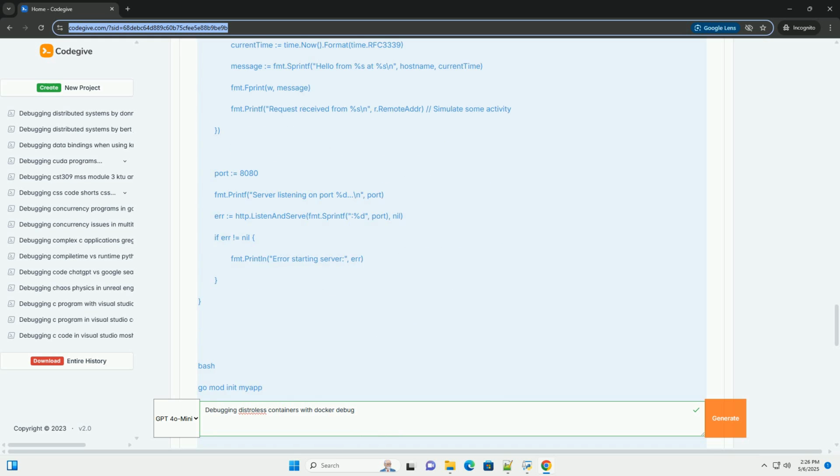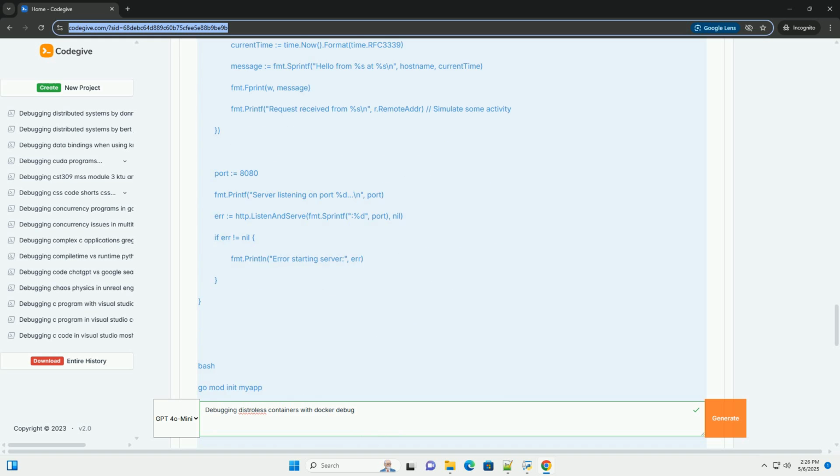Step 3, build and run the container. Build the Docker image. Run the container. Verify that the application is running by accessing http://localhost:8080 in your browser. Step 4. Attempt a traditional debug approach, and fail.